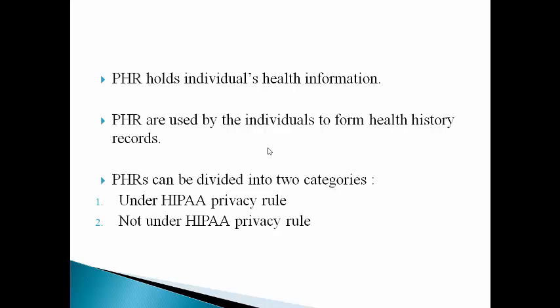PHRs can be divided into two categories: the PHRs that come under the HIPAA privacy rule and those that do not come under the HIPAA privacy rule. The PHRs that come under HIPAA privacy rules are those PHRs that are provided by the entities that are under the rule. The PHRs allow individuals to add their information into them and to edit that information. And all these functions should be done under the HIPAA privacy rule.